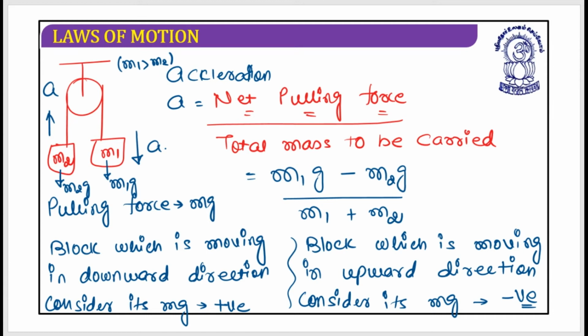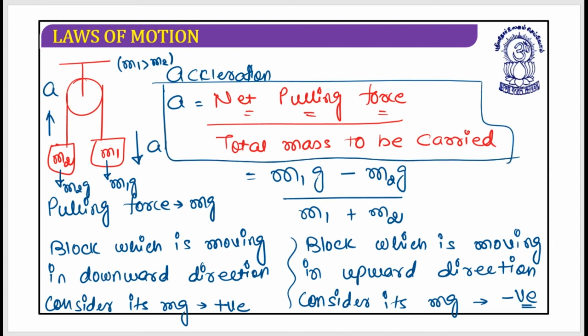From this, the acceleration can be calculated very easily. And if I can calculate the acceleration, I can get the remaining terms. That means I can find the tension at whichever place you want, because you understood how the relations according to Newton's second law can be written.